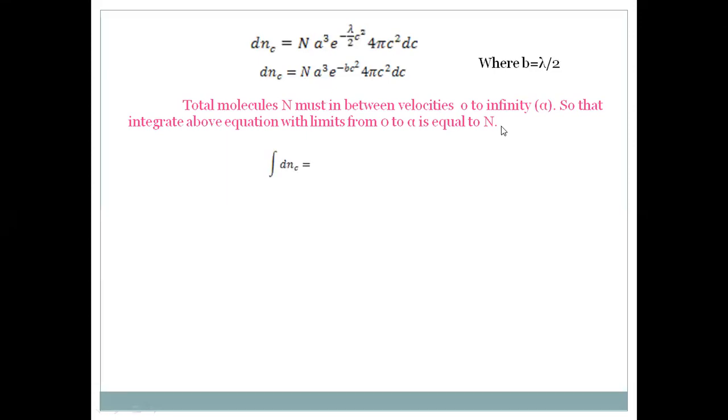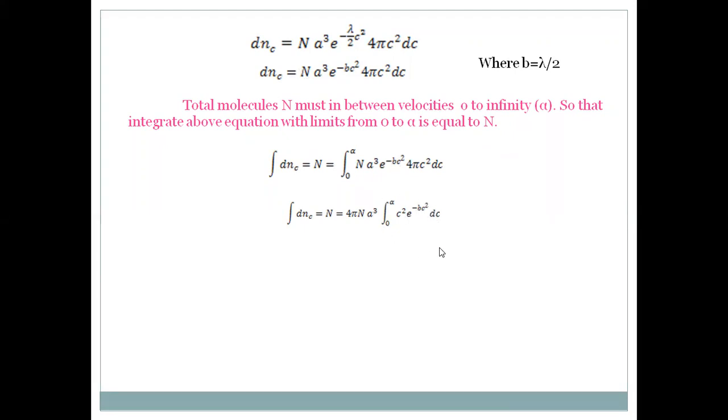So integrating dnc gives n, that is equal to the integral of n into a cube into e to the power minus b c square into 4 pi c square dc. Of course, n is constant, 4 is constant, pi is constant, and a cube is also constant, so only e to the power minus b c square into c square dc remains.